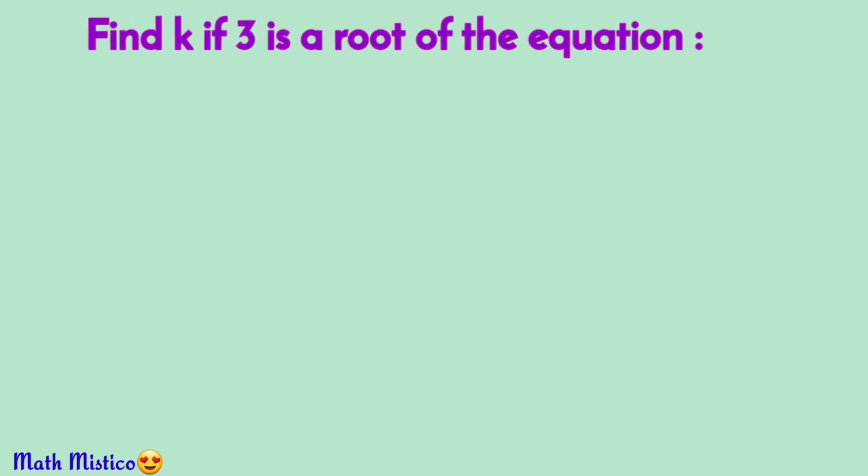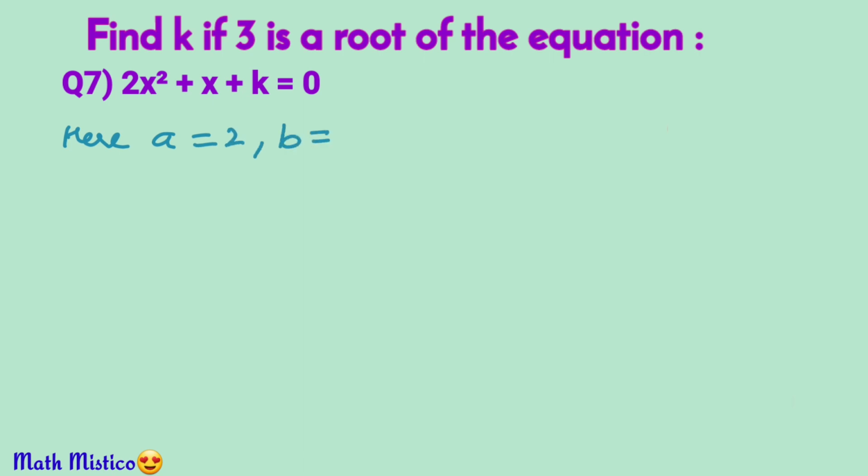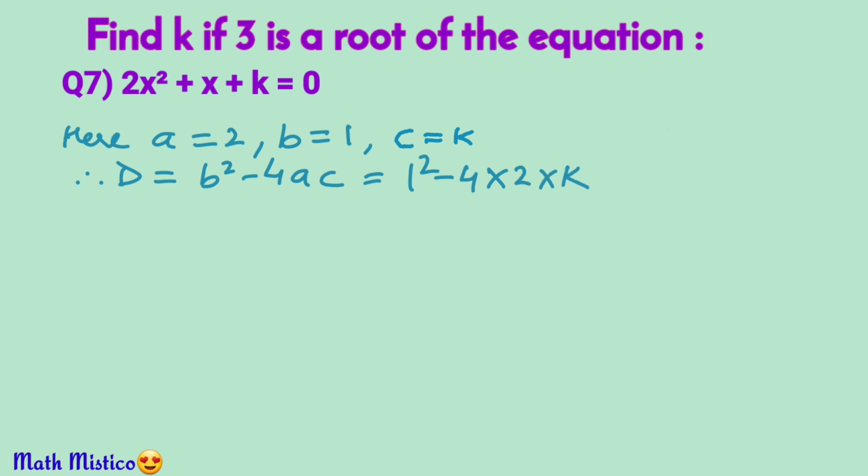Now this one comes with a little twist. Instead of giving the nature of roots, we are given that 3 is a root of this equation. So let's first find out the discriminant. We have a equal to 2, b equal to 1 and c equal to k. So D is b square minus 4ac equal to 1 square minus 4 into 2 into k, which is 1 minus 8k.